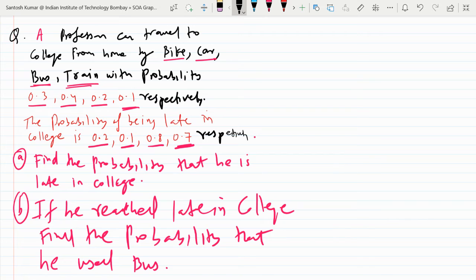so a professor has four choices. Either they can use bike, car, bus, train. So they are partitions actually. The choices, we have partitions of the sample space, and then the probability of being late by using these four different transportation mediums is given to you. So first question they are asking, what is the chance he will be late in college? So see, being late, there are four different situations. So you have to calculate what is the chance of being late when he uses bike, what is the chance of being late when they use car, what is the chance of being late when they use bus, what is the chance of being late when you use train.